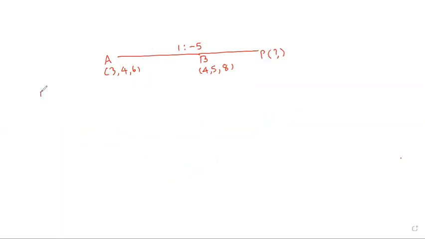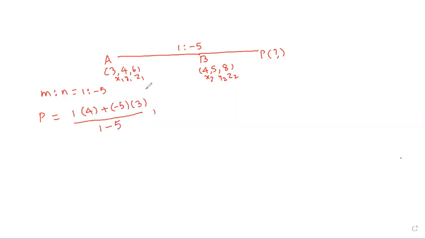First, I will take the ratio. I will take the same ratio. What ratio am I going to take? m is to n is 1 is to minus 5. This is x1, y1, z1 and this is x2, y2, z2. I will take the same ratio and apply the internal formula. For x: m x2 is 4 plus n x1, minus 5 into 3, by m plus n, 1 minus 5.